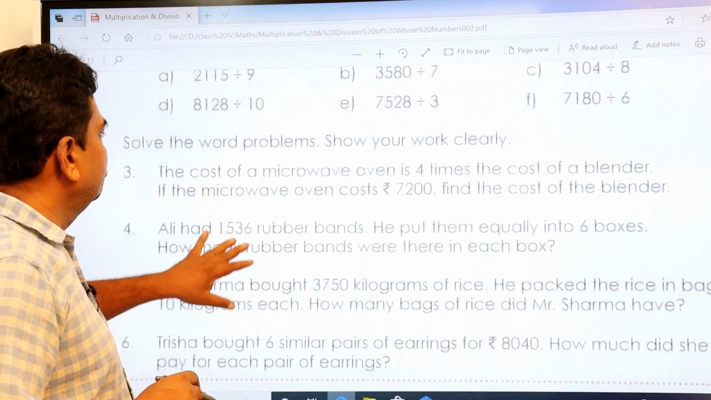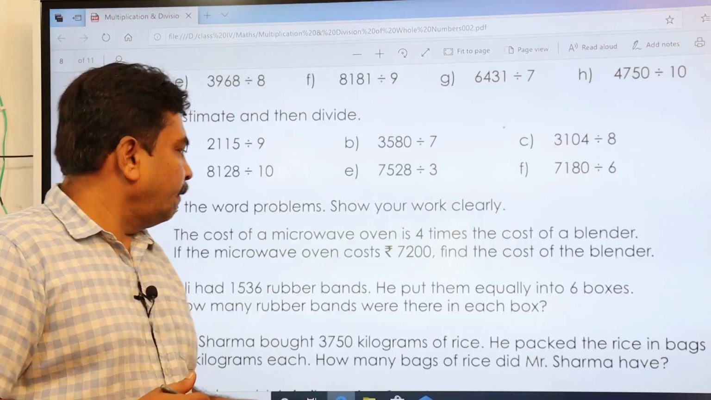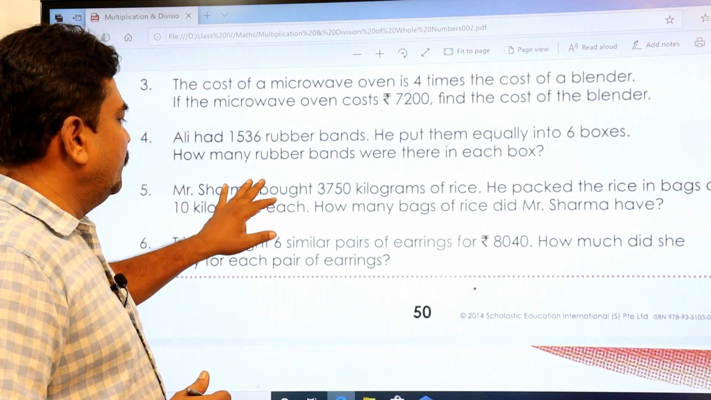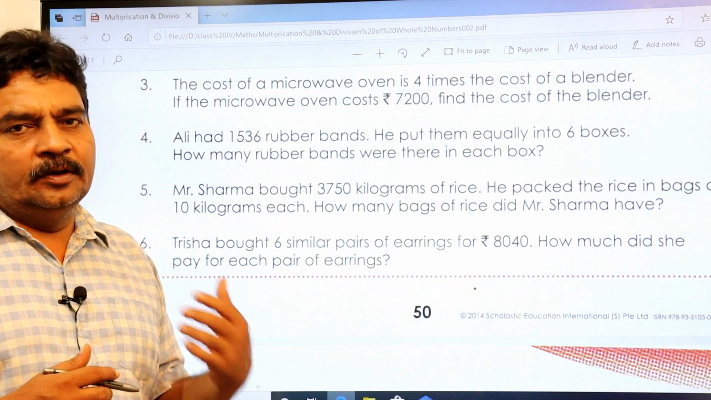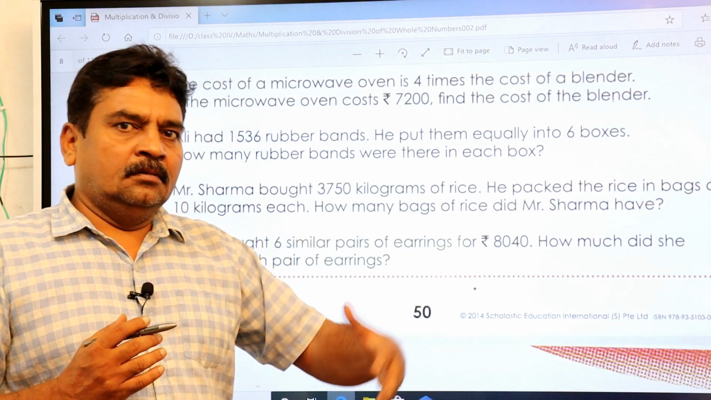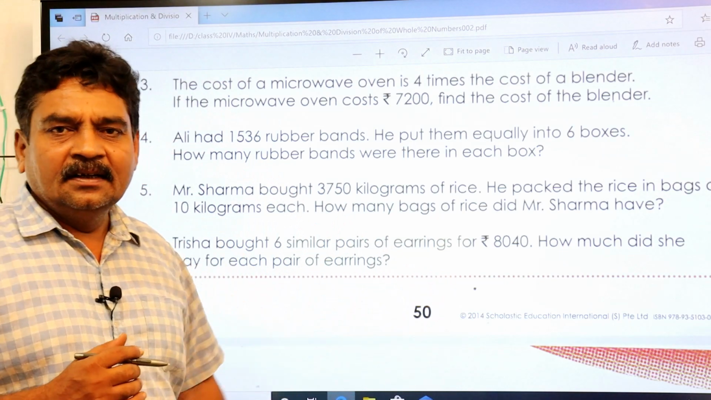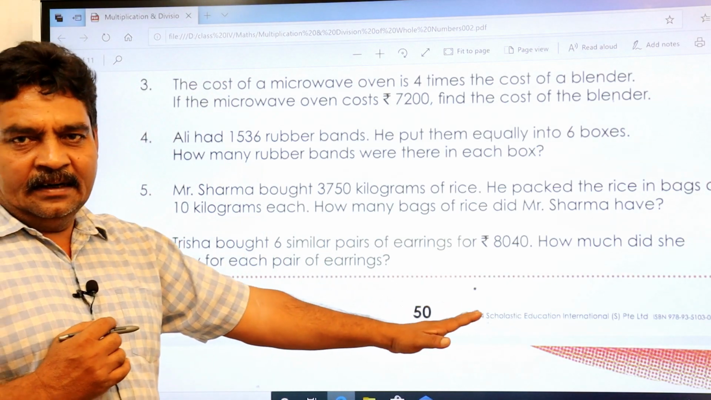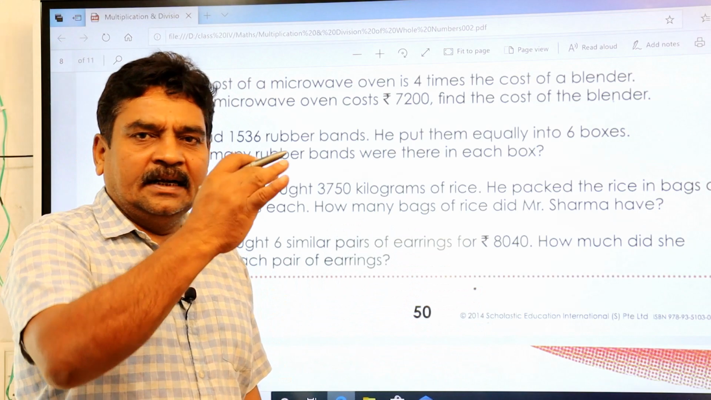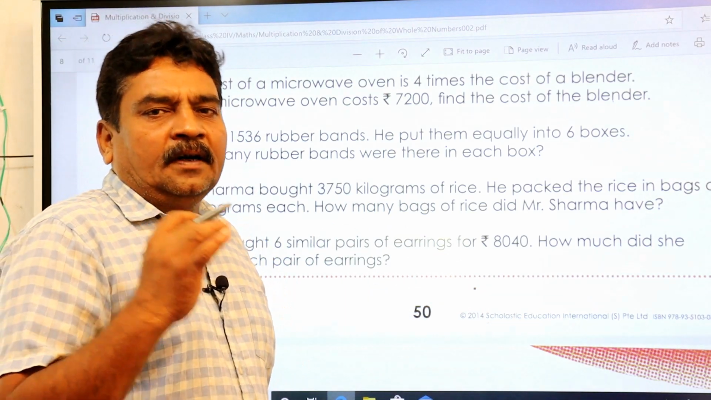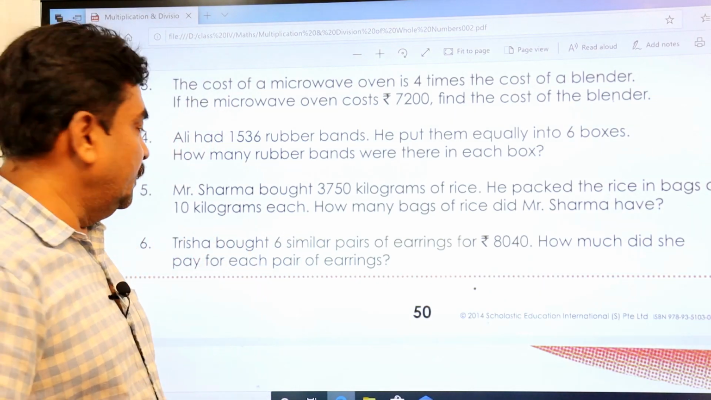Now come back to this one. Solve the word problems. Show your work clearly. First, I'll keep it like this and I'll start writing the statements here. Please write down the statements line by line. Pause the video and write, because I have only this much space. I'll write down one line, then rub it and write the second line. So you also follow in the same way. Line after line, you write down the statements. For that you have to pause the video and start copying first. Okay, do that favor for me.